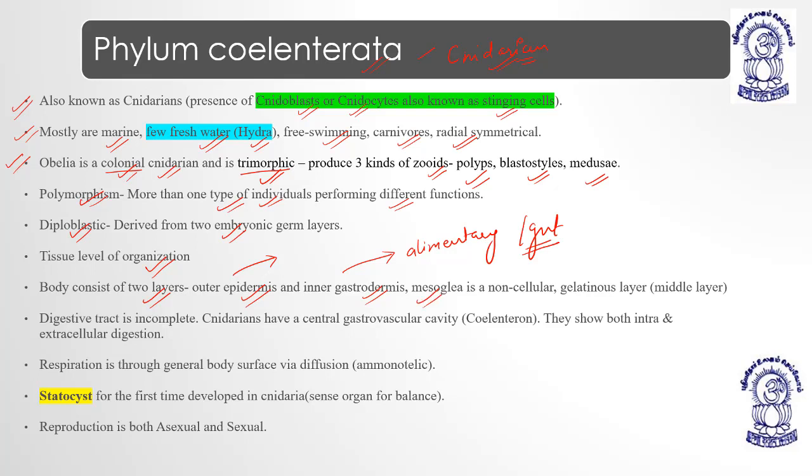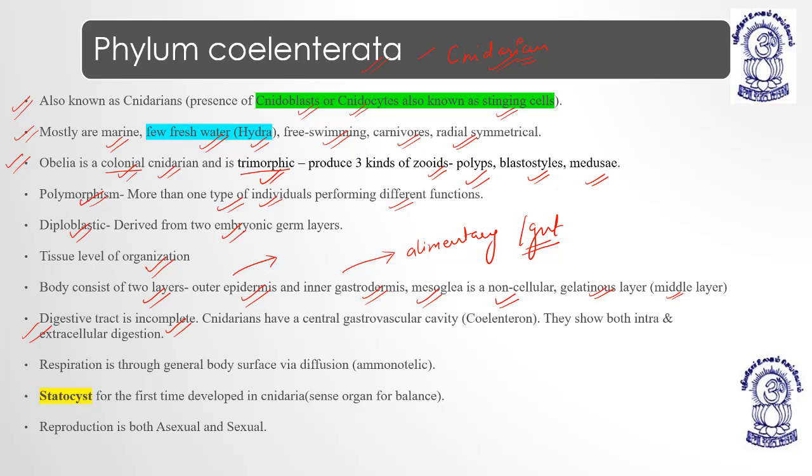They don't have mesoderm. Mesoglea is a non-cellular gelatinous layer present between ectoderm and endoderm. So they are diploblastic, as they don't have any mesoderm between ectoderm and endoderm. The non-cellular jelly-like layer is known as mesoglea, which acts as a cementing material for both ectoderm and endoderm. The digestive tract is incomplete, meaning they have only one opening, which acts as both mouth and anus.